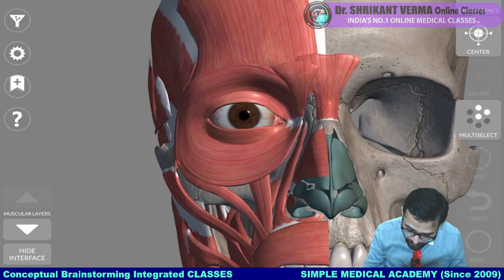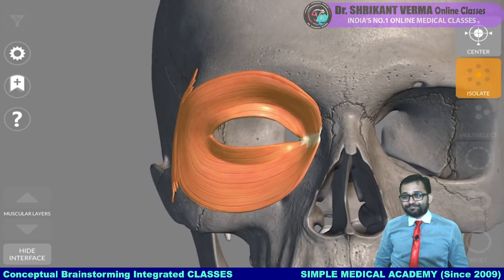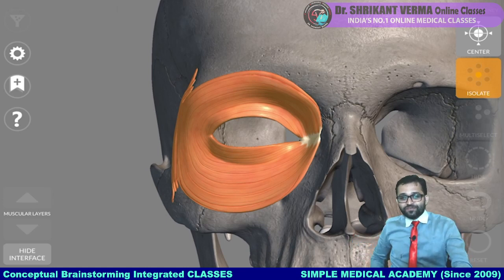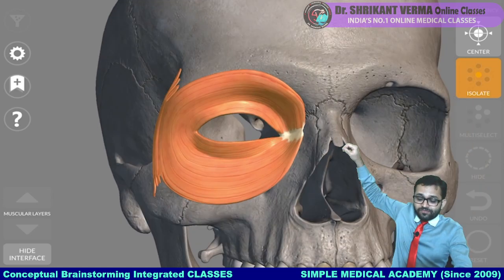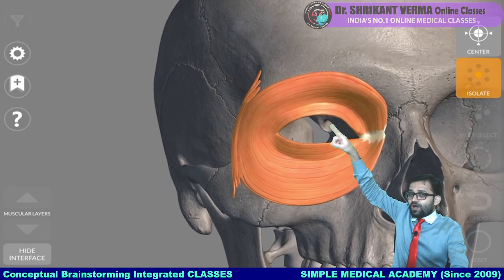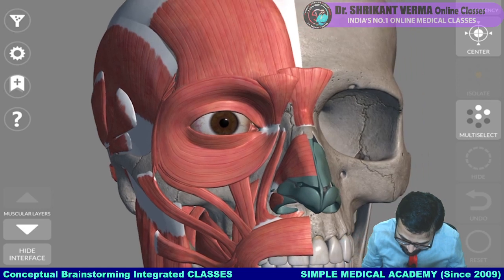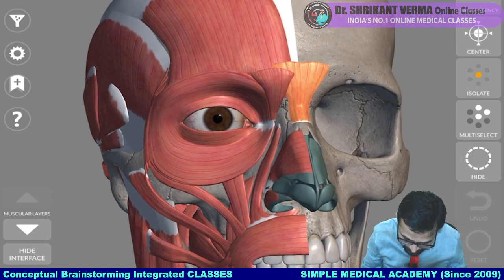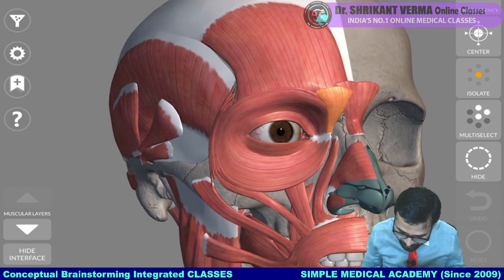Now, who will give me the answer? What should be the name of this muscle? Very nice, Kasif. Okay. I think Samiksha also gave the answer. So just try to understand, when this muscle contracts, it will narrow our eyelid. So this is the winking muscle. Okay. Yes. Other muscles not shown here, orbicularis oculi.